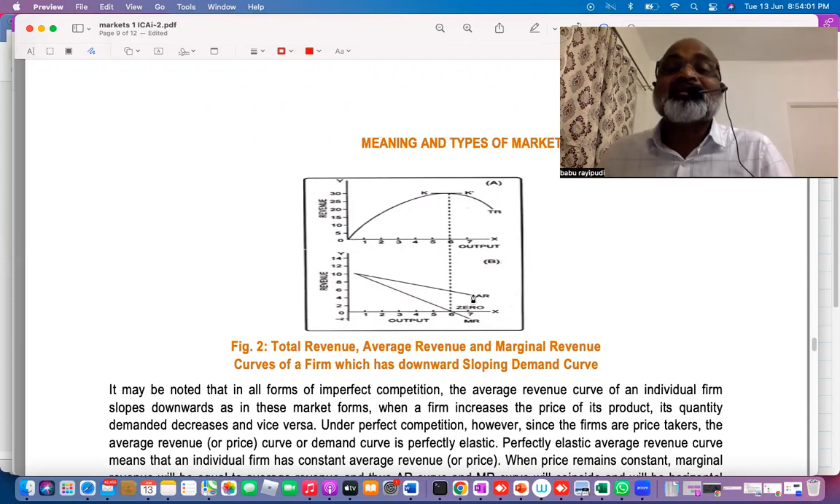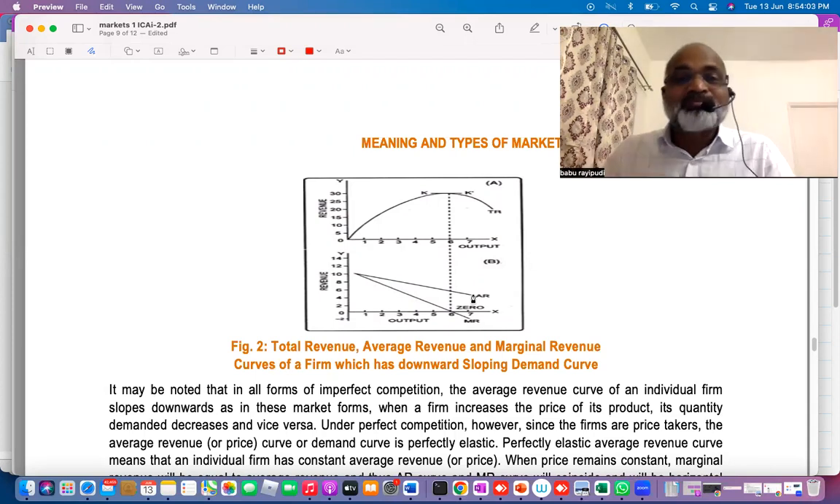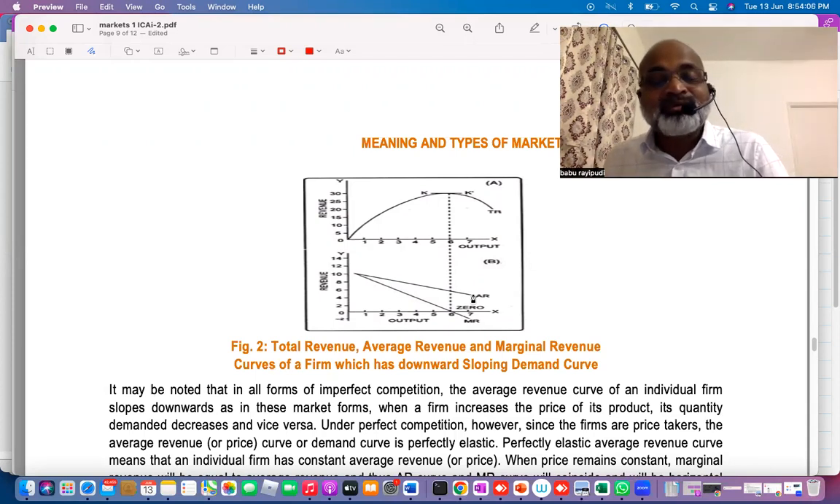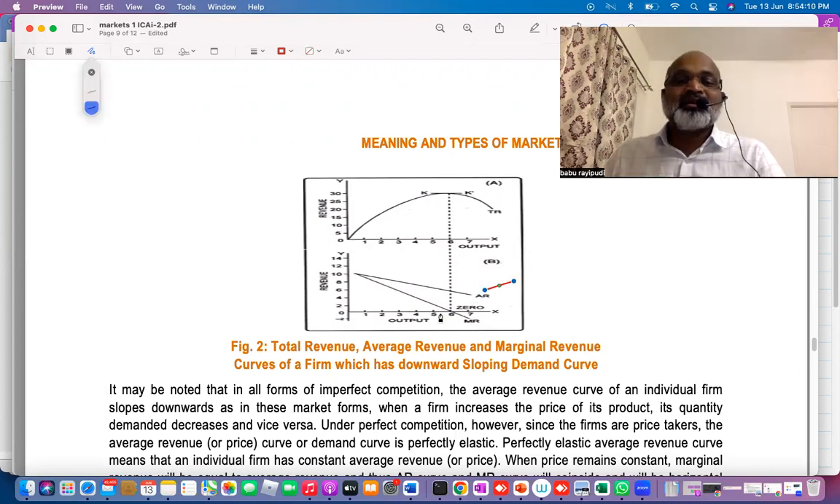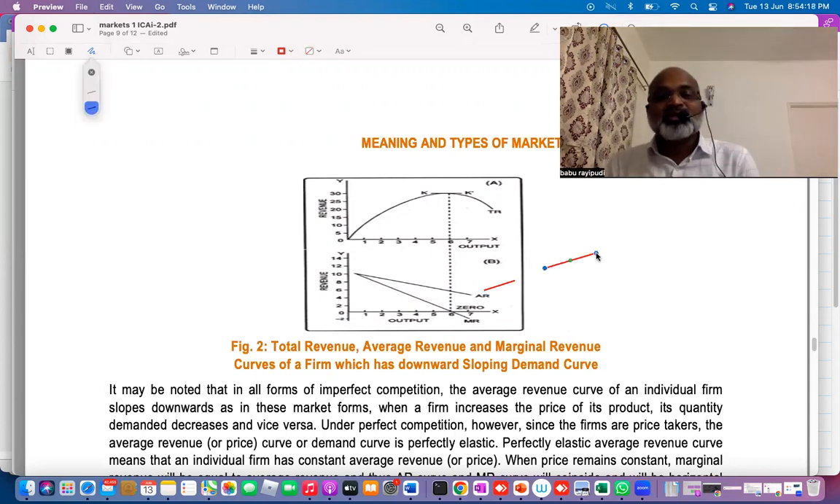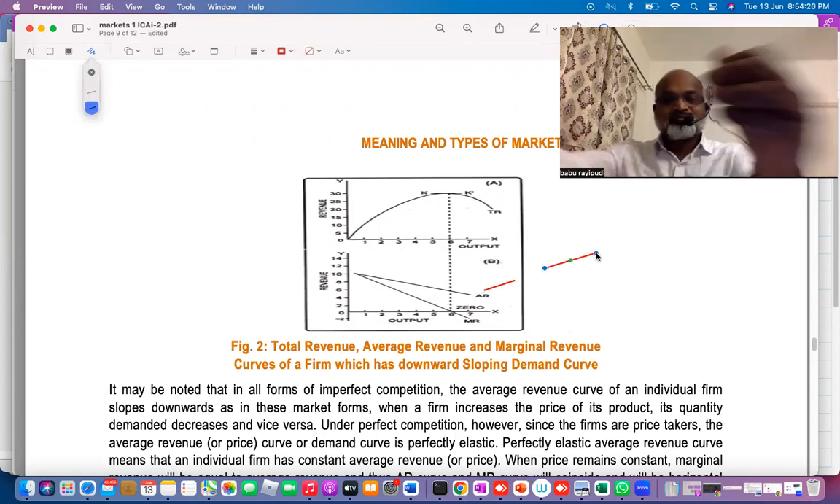In the textbook, if you go up and see the table, average revenue has not become zero. Therefore, it is not touching the x-axis. Whereas marginal revenue has become zero at the 6th unit, and then it becomes negative. This is the nature of total revenue curves, average revenue curves, etc.